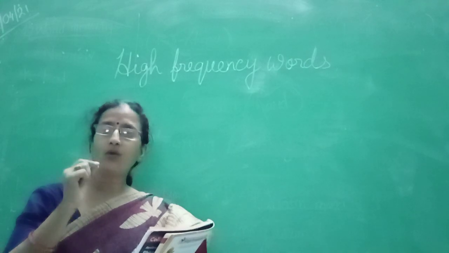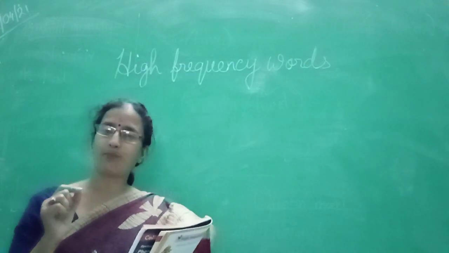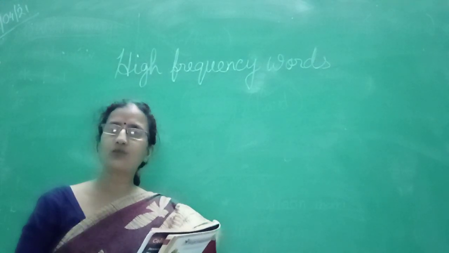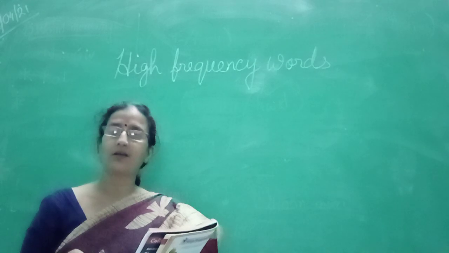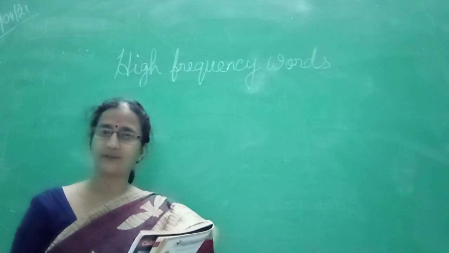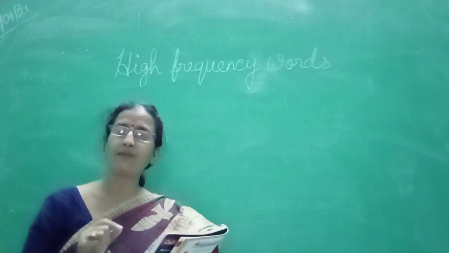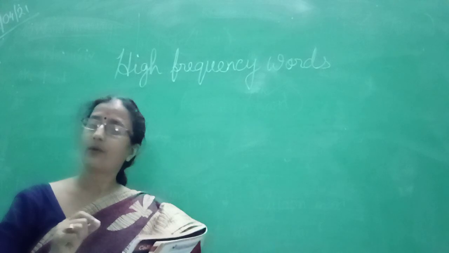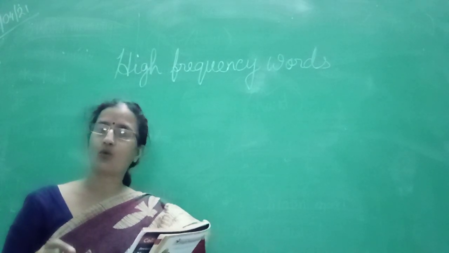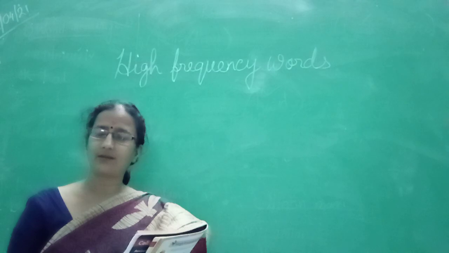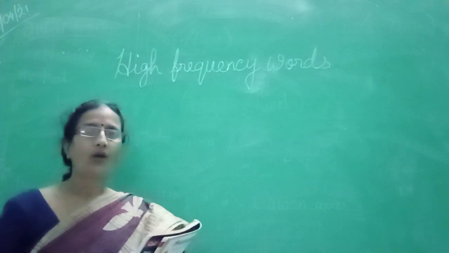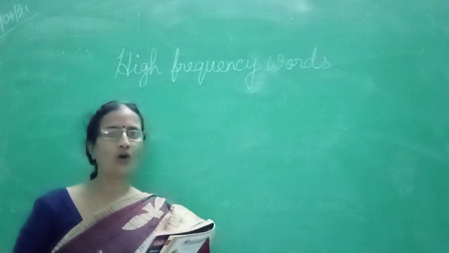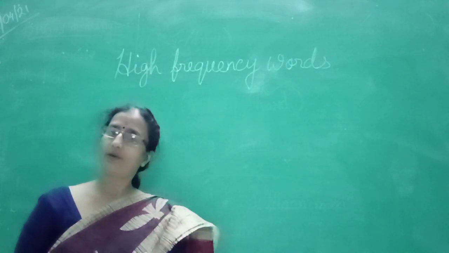Okay. So how many times you use these type of words? That is very rapidly. Whenever you are writing, the words which now and then come in your writing are called high frequency words. That is how frequently they come in your sentences, either when you are saying something or when you are writing something. These are called high frequency words. Okay. Now these can be nouns or verbs or any other word. Okay. That is very frequently coming to your saying or writing.